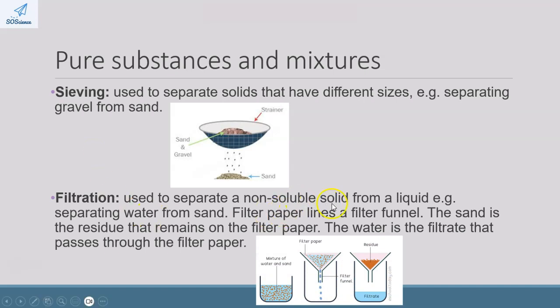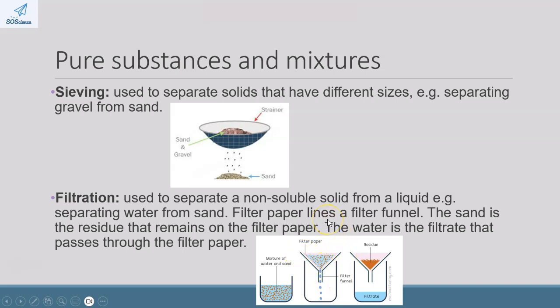Now, filtration is used to separate a non-soluble solid or an insoluble solid from a liquid. Insoluble means that it doesn't dissolve. So sand doesn't dissolve in water. So we take our mixture of water and sand, we take a funnel and we line it with filter paper.